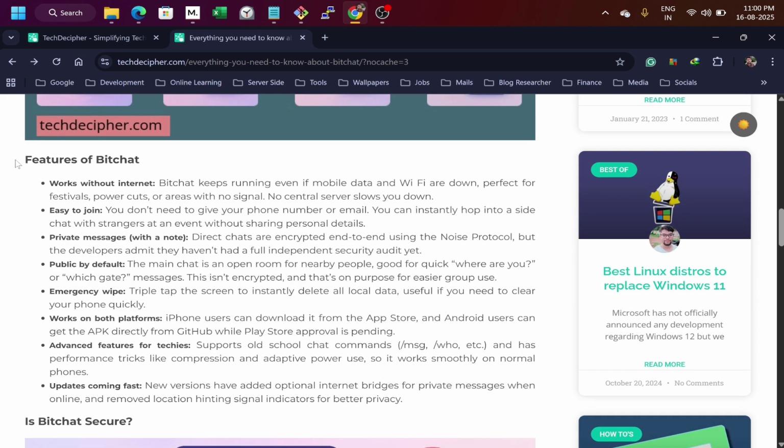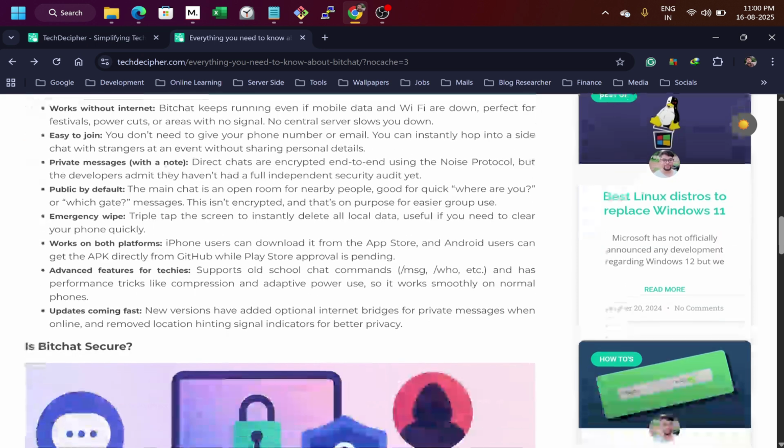That's it. And the features of Bitchat: it works without internet. You don't require any internet to use this app. Easy to join, you just set your name and that's it. Private message, yes, you can do a private message, but I wouldn't recommend that because this is an early development of this app. Public by default, yes, which basically means that there are open chat rooms, everybody can see what is going on.